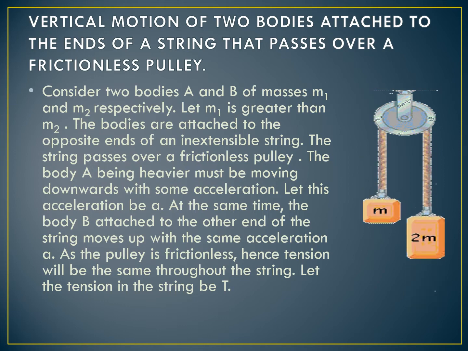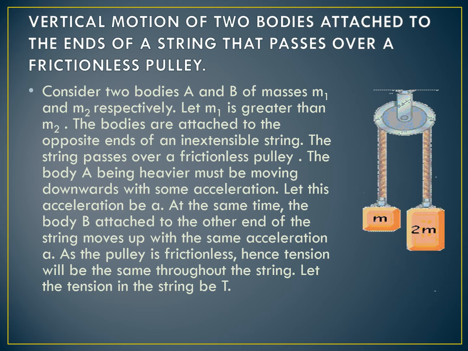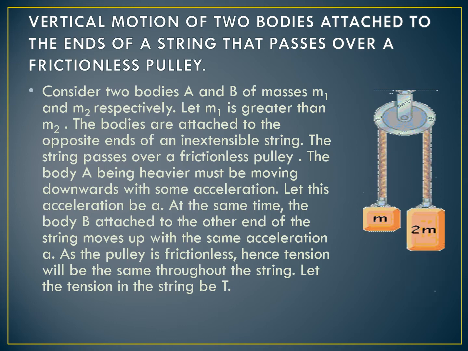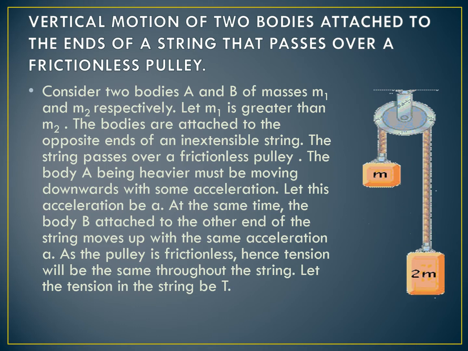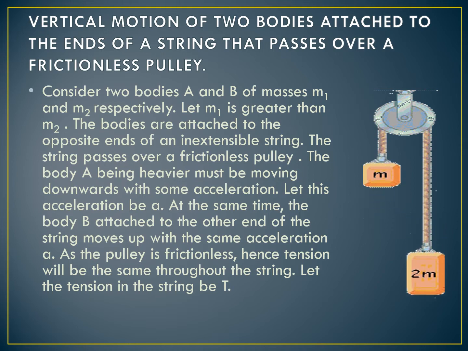In order to discuss it in detail, consider two bodies A and B of masses m1 and m2 respectively. Let m1 be greater than m2, and the bodies are attached to the opposite ends of an inextensible string which passes over a frictionless pulley, as you can see in the picture.